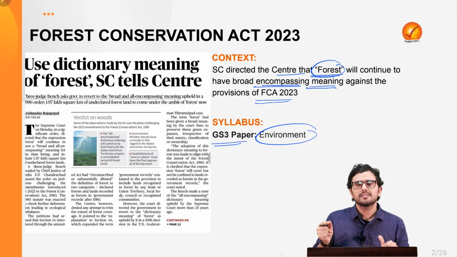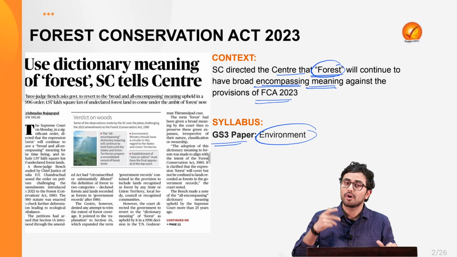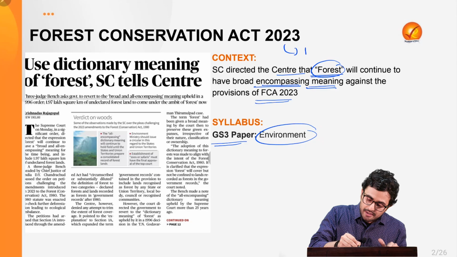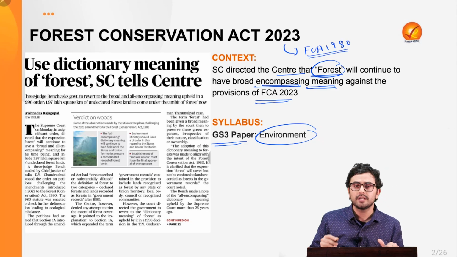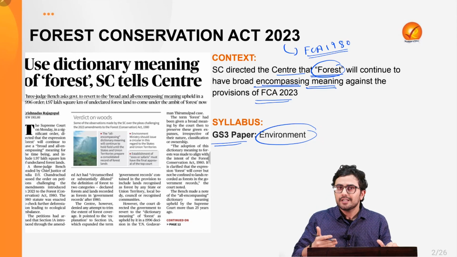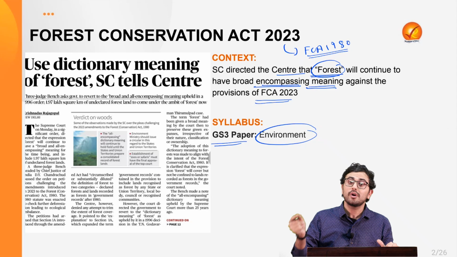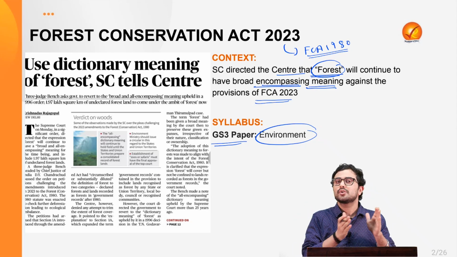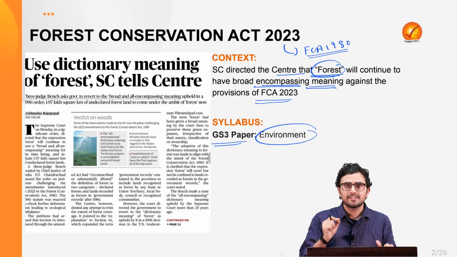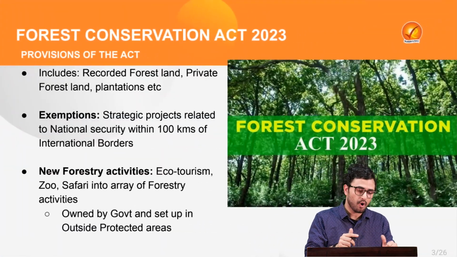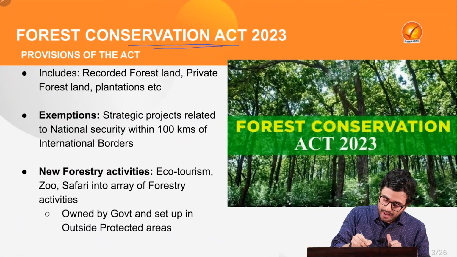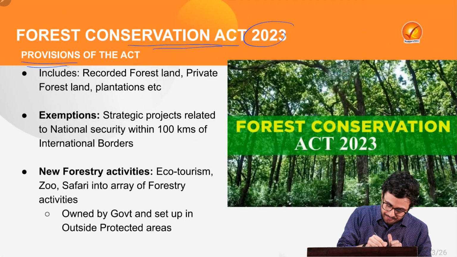So, the Forest Conservation Act of 2023 was enacted to amend the provisions of Forest Conservation Act of 1980 for provision of better conservation as well as participation of local communities in the conservation of forest. So let's see the provisions of the Forest Conservation Act of 2023.